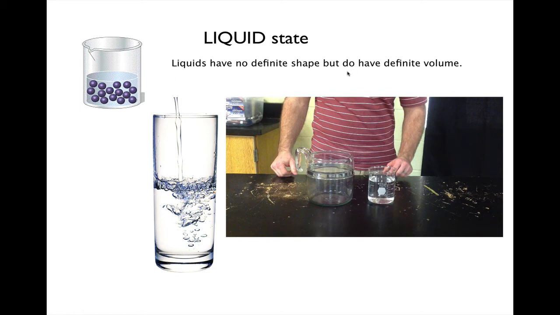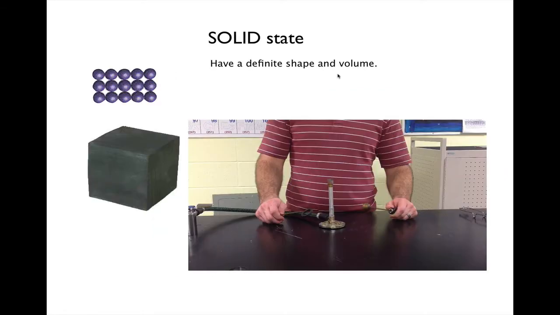If we look at solids, solids have both a definite shape and a definite volume. We also looked at whenever we add energy to it in the form of thermal energy. So if we add heat to something, this is what this video here shows. But basically it has a definite shape. So if we look at a solid object, obviously it's going to have a solid or a definite shape. I had some people ask me about silly putty, things like that.